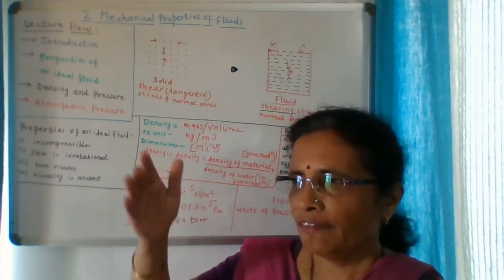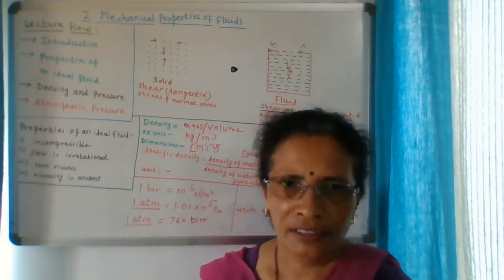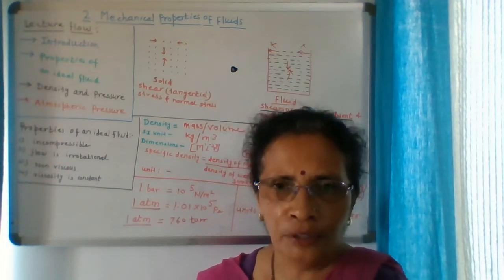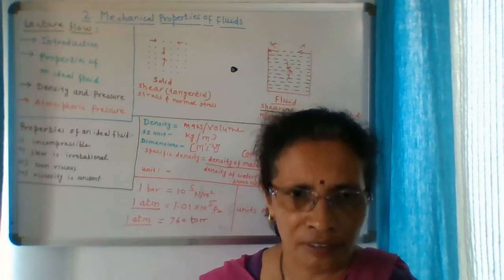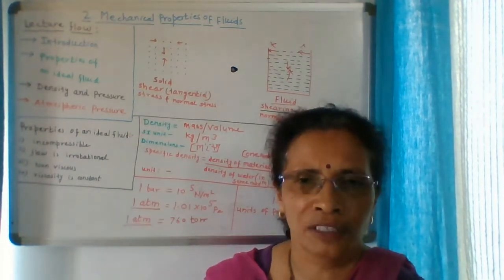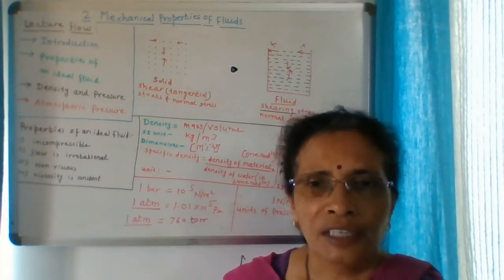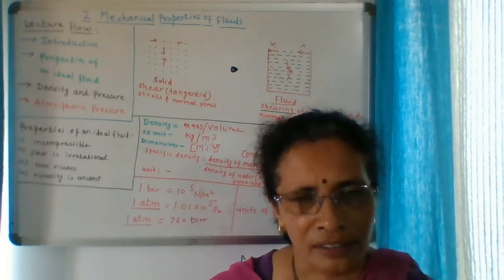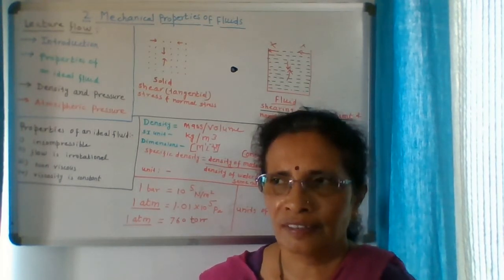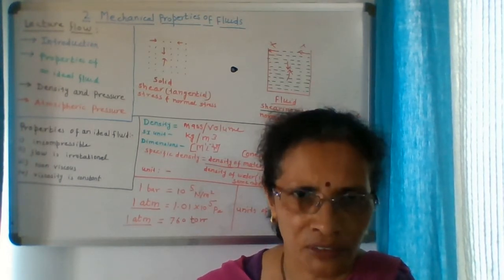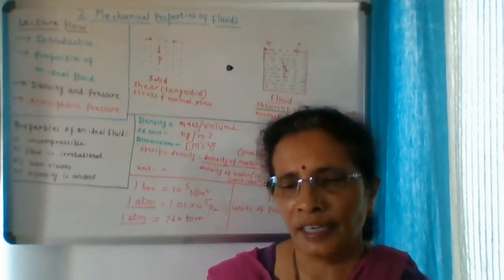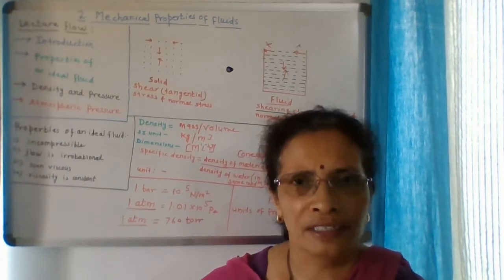Its value is constant, 1.01 into 10 to the power 5 Pascal. As we go away from the sea level, the density of the air particles reduces, so the pressure also reduces. Up to which height does the air exert pressure on the surface of the earth? It is around 8 kilometers. So up to 8 kilometers atmospheric pressure is observed, but as we go away from sea level, the pressure decreases.